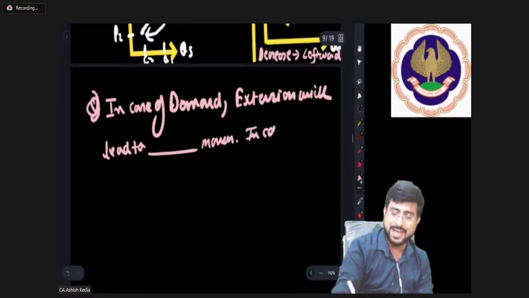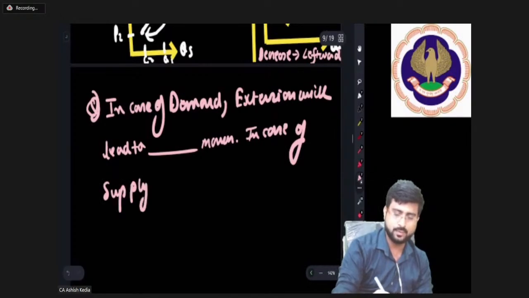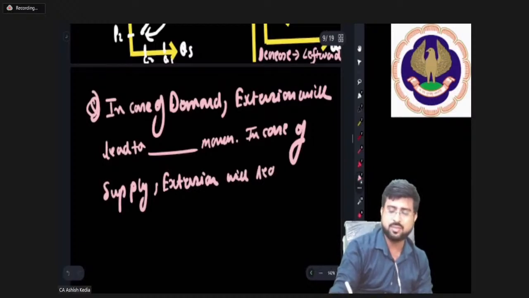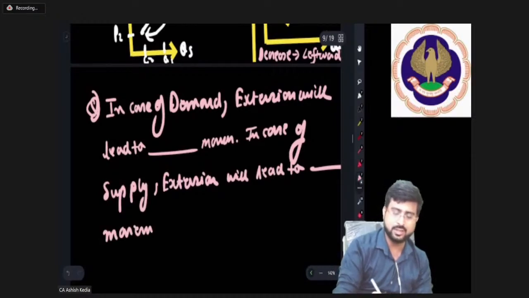In case of supply, same question. In case of supply, extension will lead to dash movement. Come on, everybody. Read carefully and then answer the respective question.